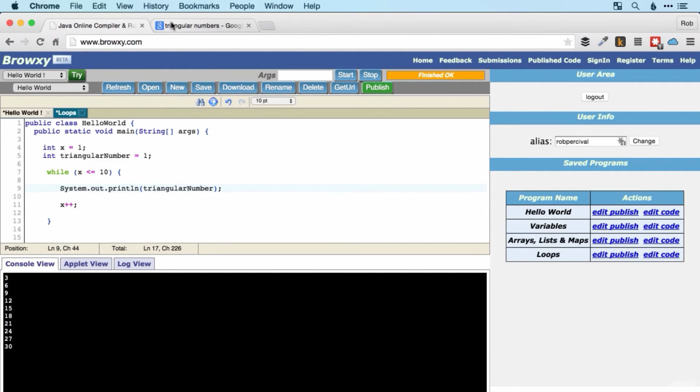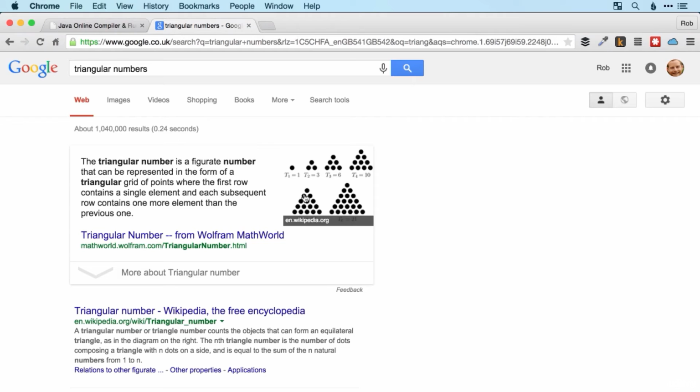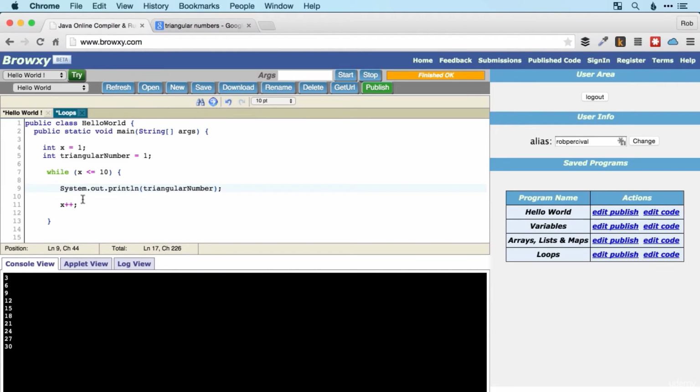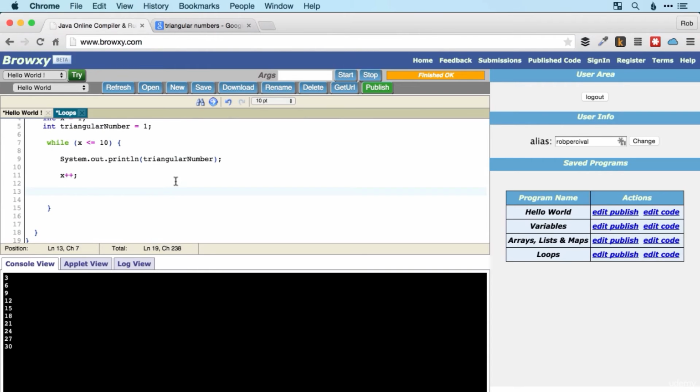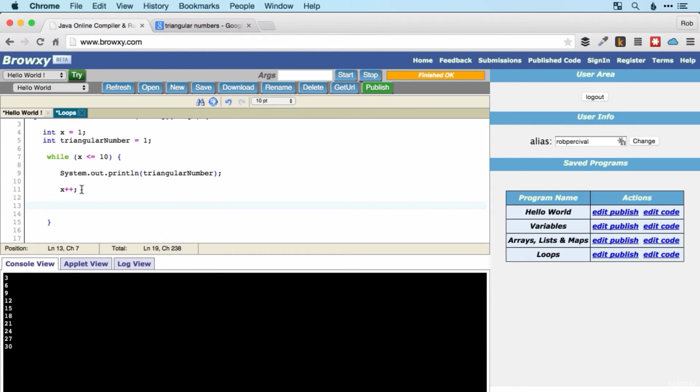So to make this into the triangular numbers, remember I need to add on 2 first time, 3 the next time, 4 the next time, 5 the next time, etc. So if I go down below the point where I've incremented x. So x the first time round is now 2, and then it's going to be 3, and then 4, and then 5, and that is of course the number that I need to add to triangularNumber to get the next triangular number.